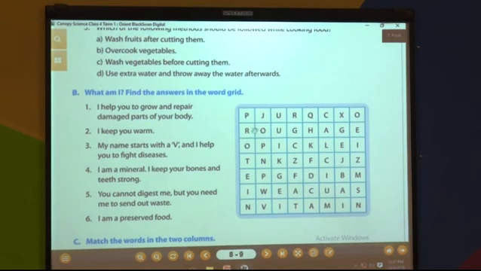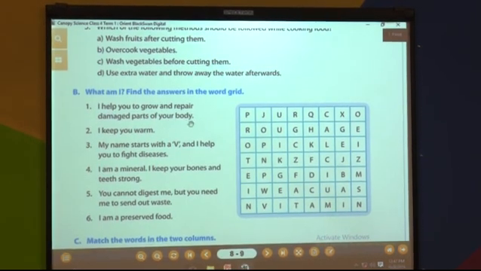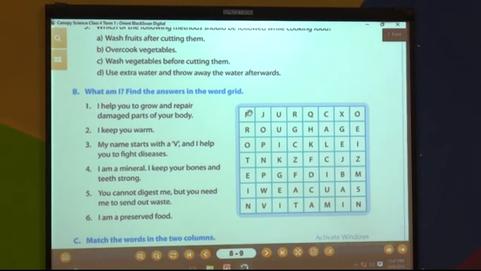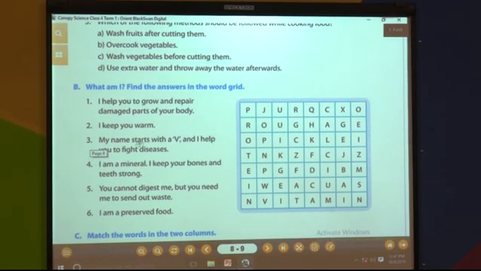What am I? We have to find out the answer from this grid. The first question is, I help you to grow and repair damaged parts of your body. So which are the body building nutrients? Yes, the answer is protein. You have to mark here. First answer is protein. Now we will move to the next question. I keep you warm. Which nutrient keeps you warm? Yes, fats. Now find out where is the fat. Do you get where is the fat? See, here is fat.